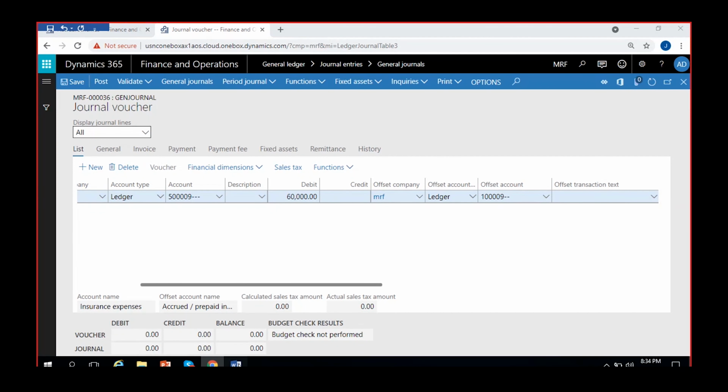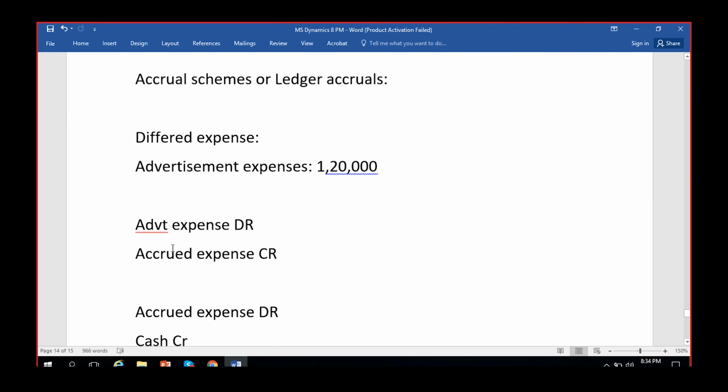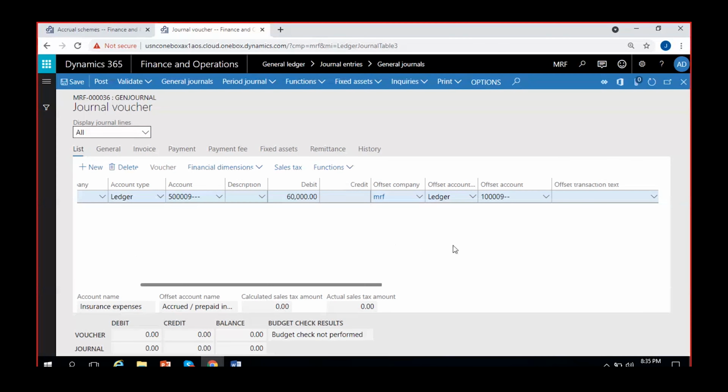Okay, so this way, insurance expense and accrued insurance expense. Okay, this is debited and this is credited now in this entry.